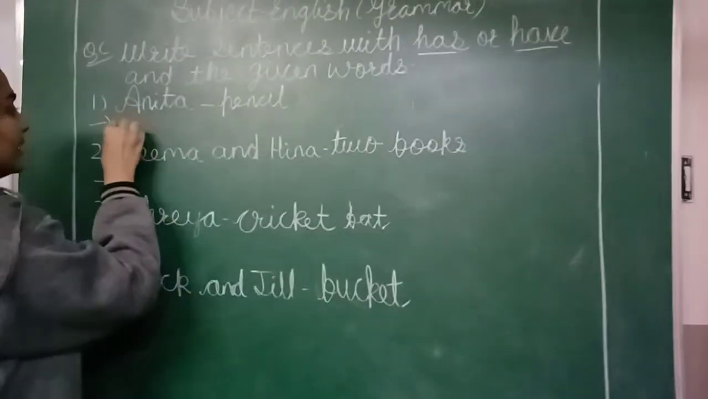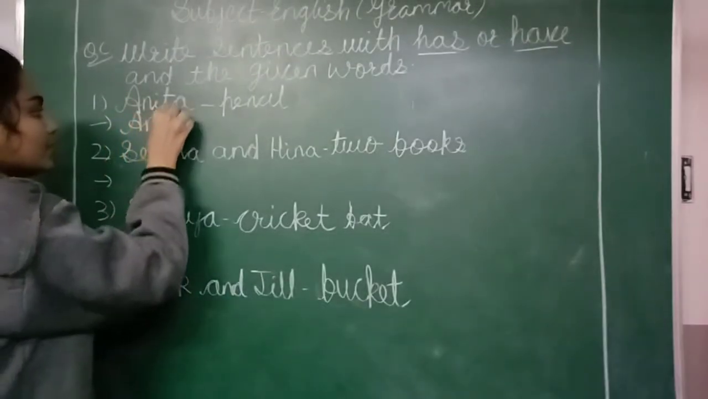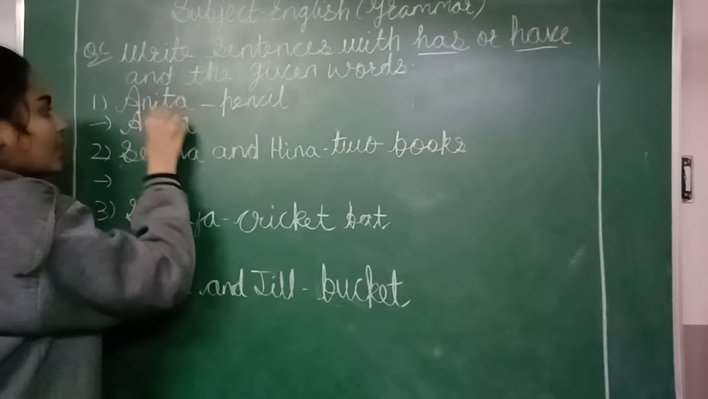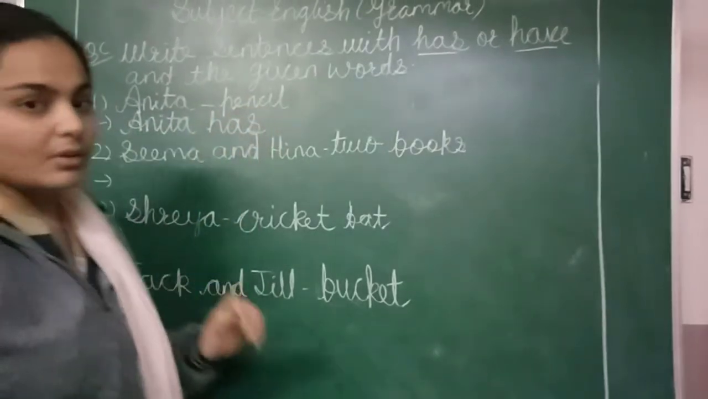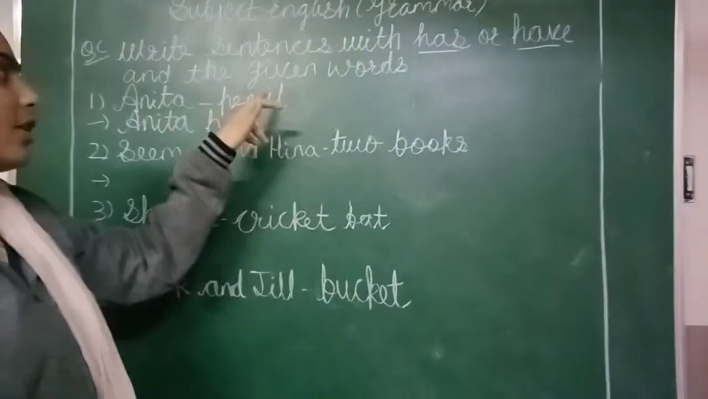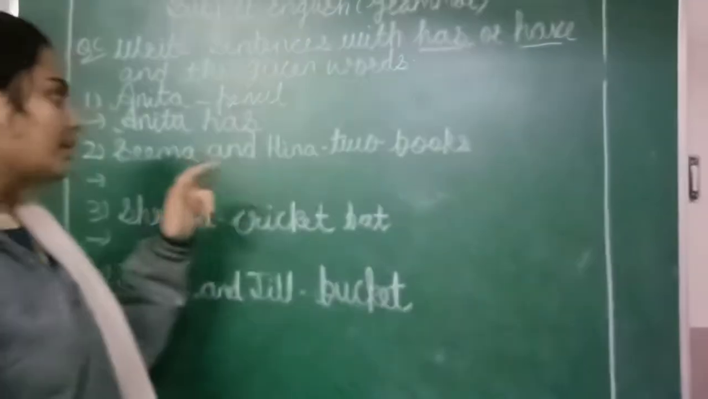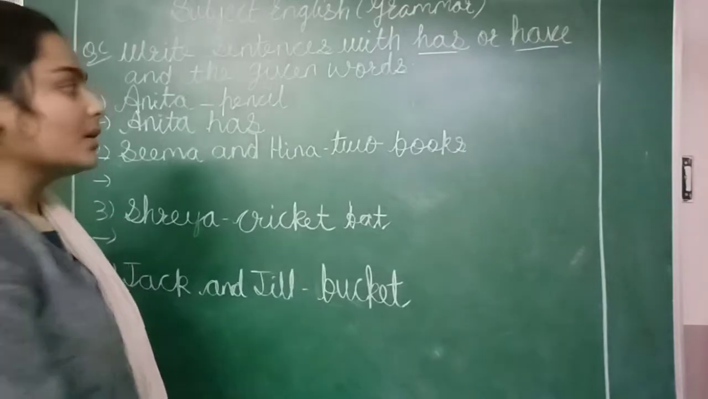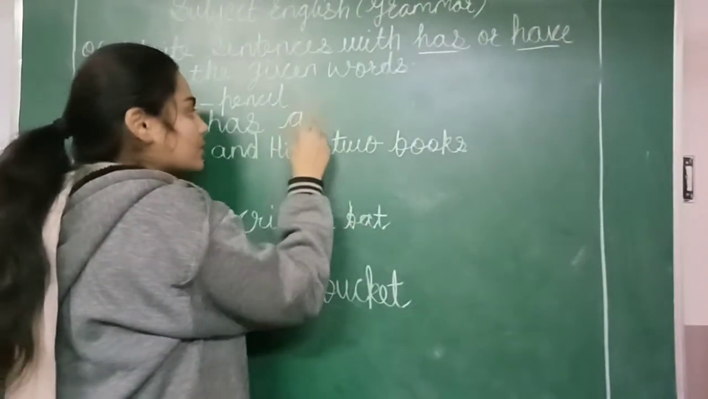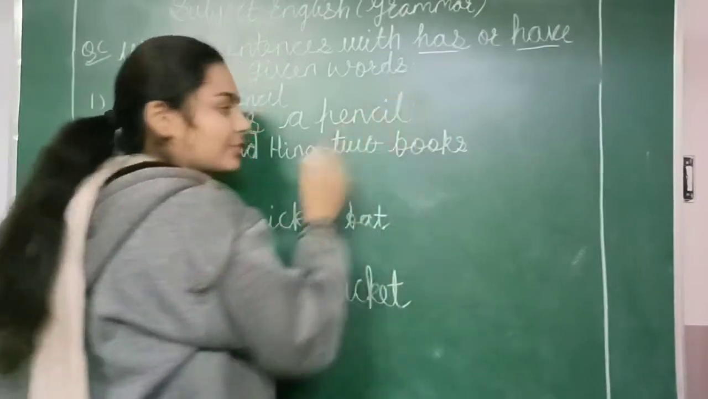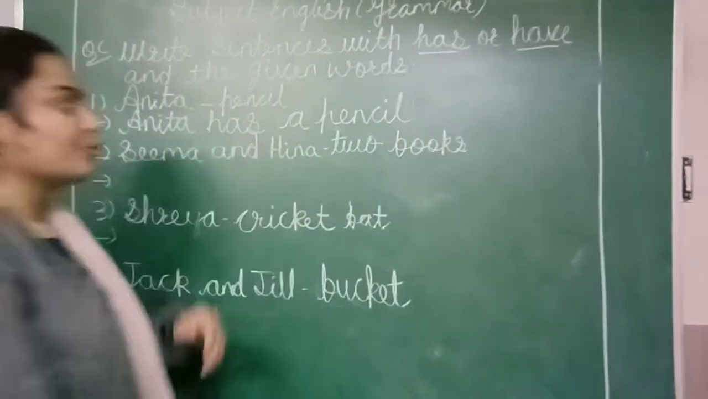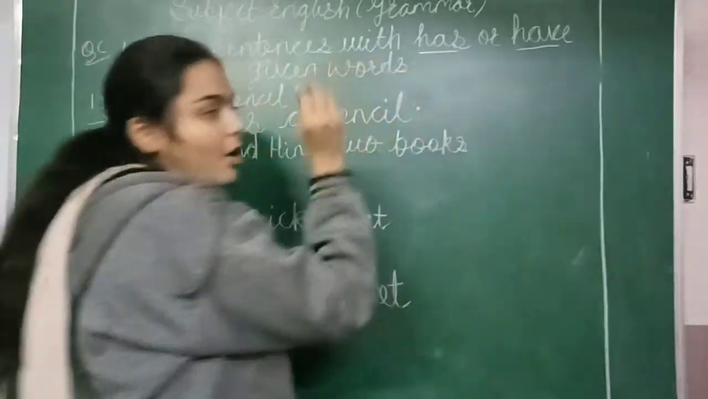So we write Anita has a pencil. Why are we writing a pencil? Because pencil is one. So we are writing Anita has a pencil. We have to put a full stop.